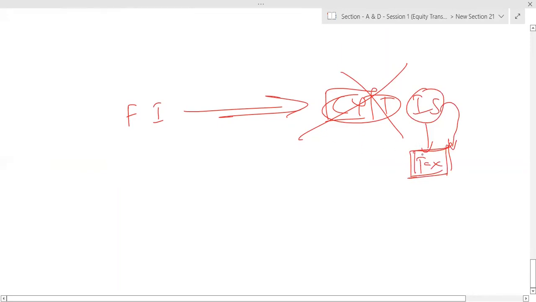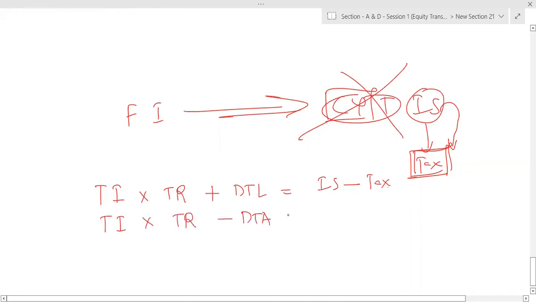Net tax is: taxable income into tax rate plus deferred tax liability is equal to income statement tax, or taxable income into tax rate minus deferred tax asset is equal to income statement tax net.